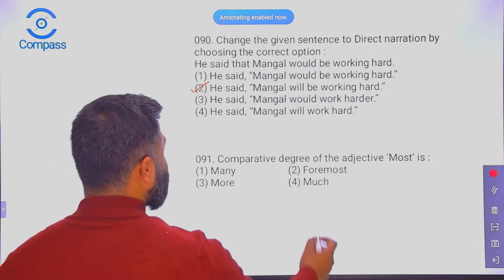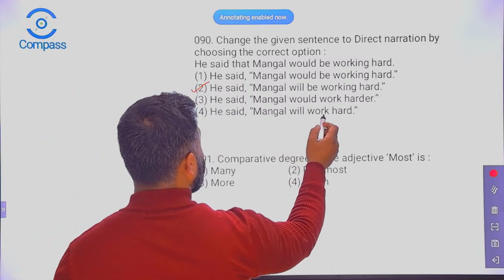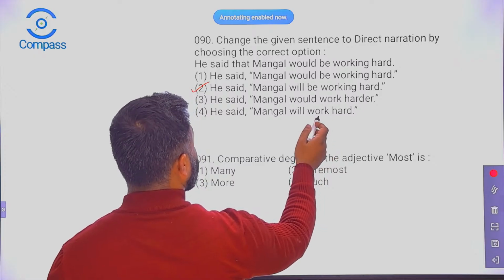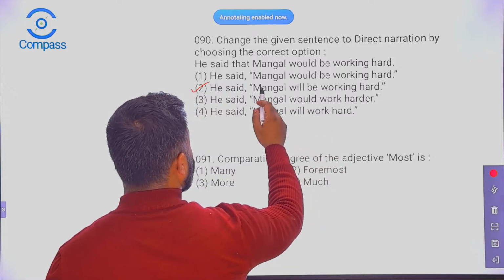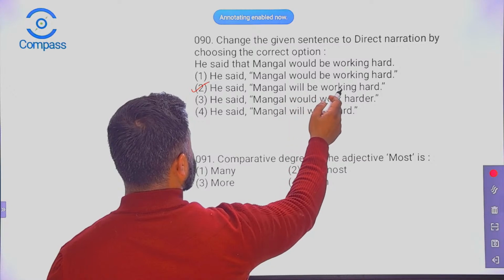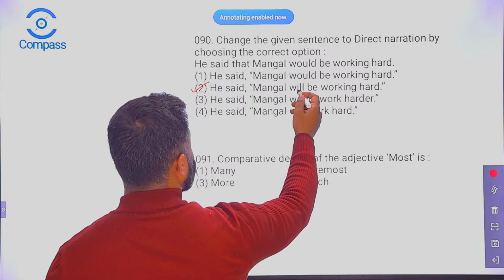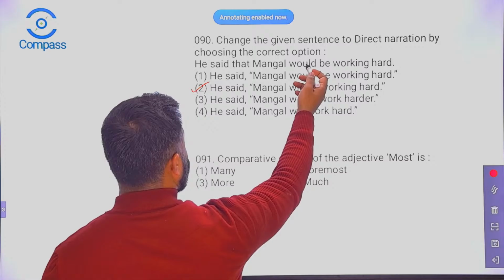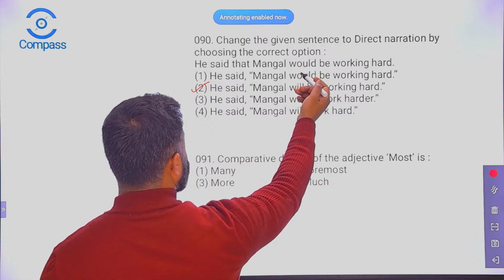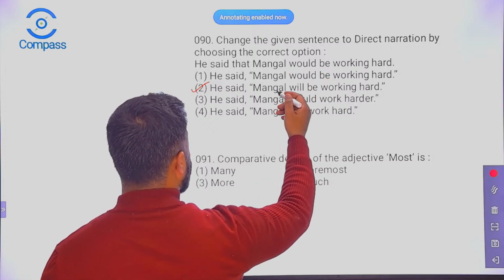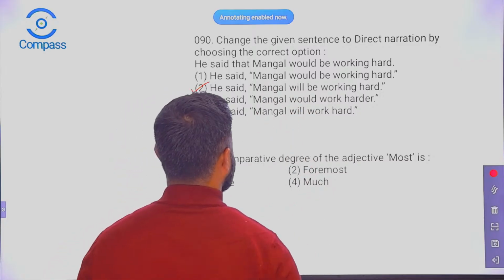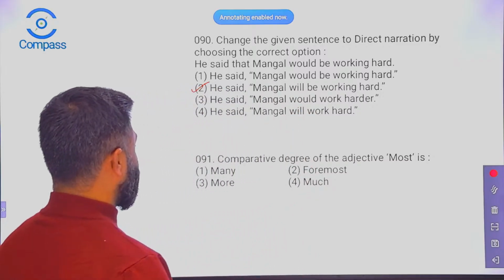Okay, this is simple future tense, right? So it cannot be that. But this is future continuous, and will changes to would in indirect speech. But if we just reverse it, it will become will. Okay, so the second one is the right option.